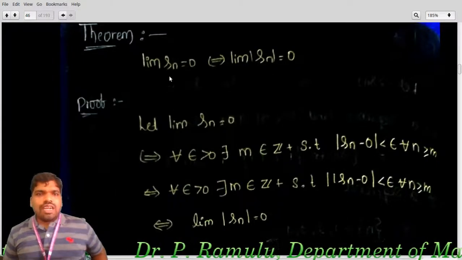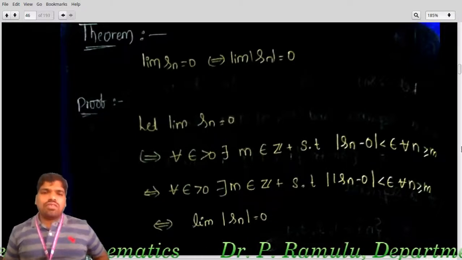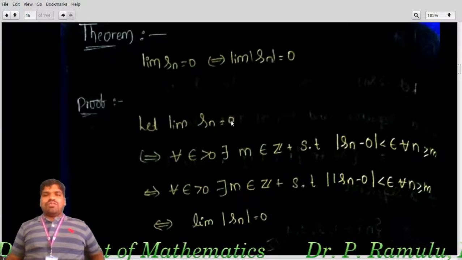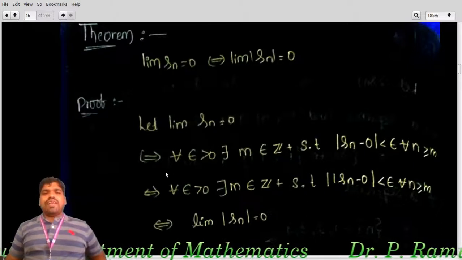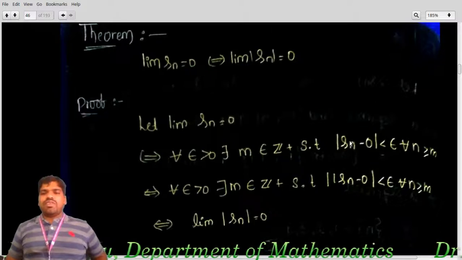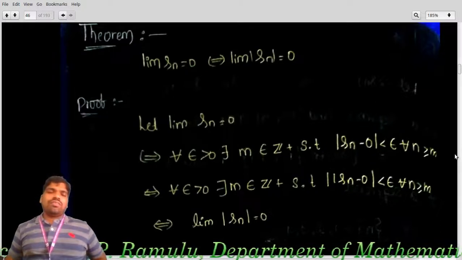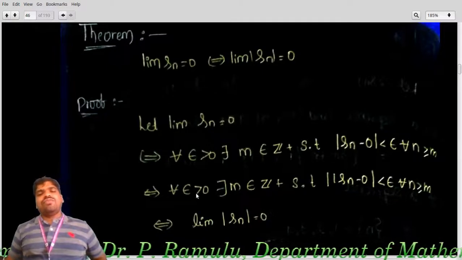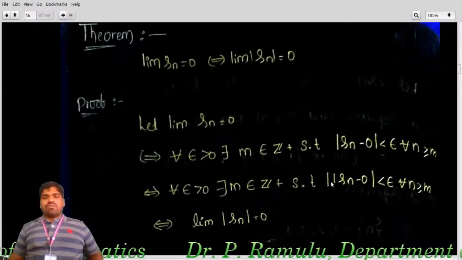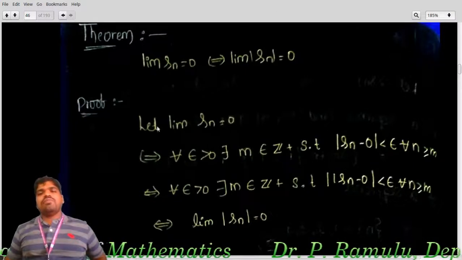Theorem. Lim Sn equal to 0 if and only if lim mod Sn equal to 0. Let lim Sn equal to 0, which implies for every epsilon greater than 0, there exists m in Z plus such that mod Sn minus 0 is less than epsilon for all n greater than or equal to m.